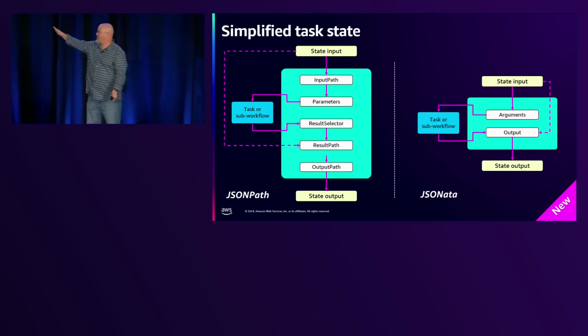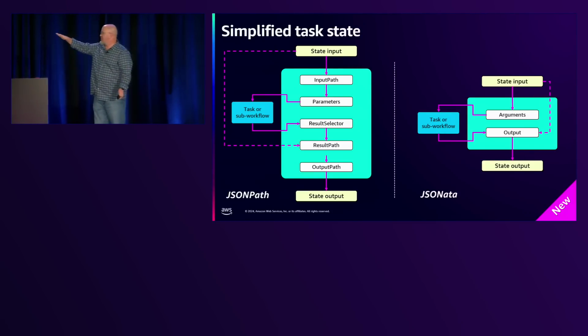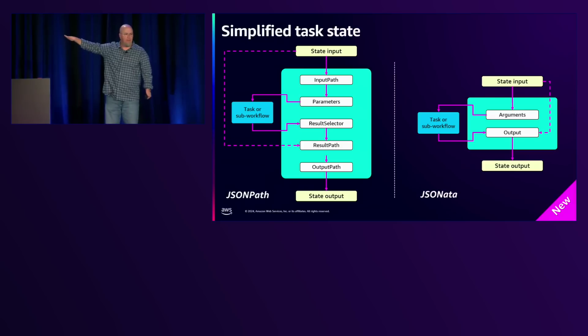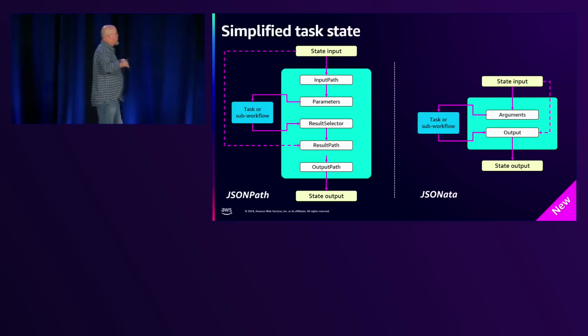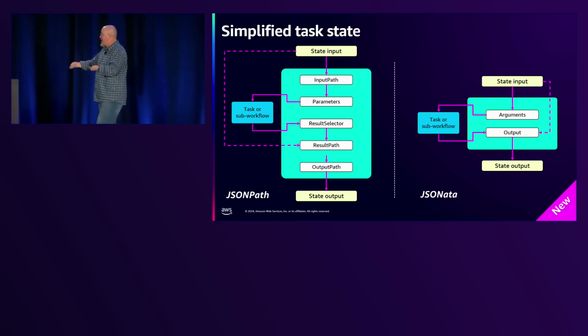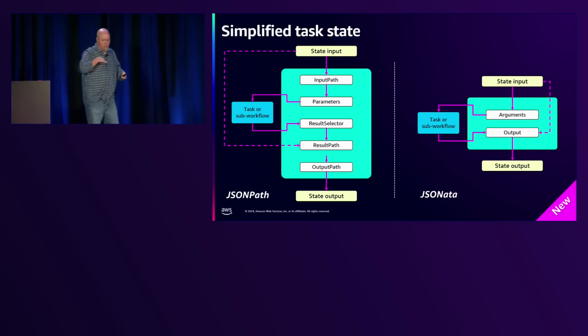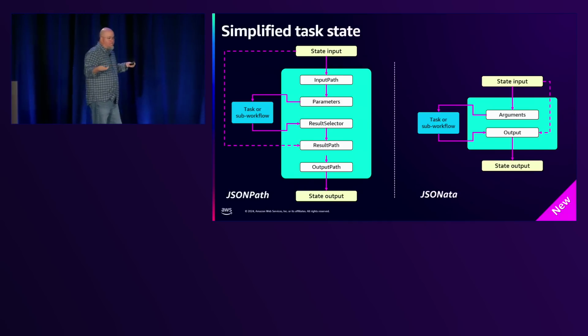But it's tough to understand what is InputPath versus Parameters versus ResultSelector versus ResultPath versus OutputPath. We struggle with that. Well, in the new JSONata setup, all you have is Arguments and Output. And that's it. Yeah, that's worth it. Arguments before the task or workflow, and then the output that comes out of that.